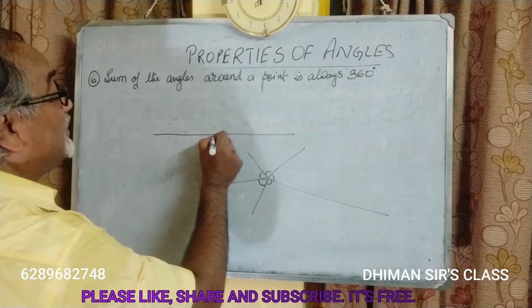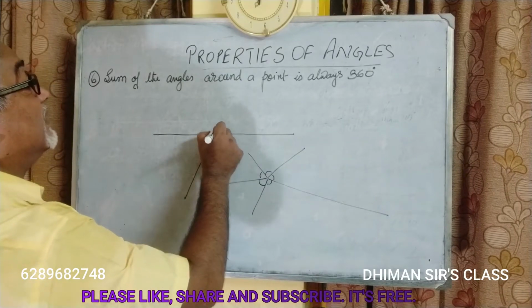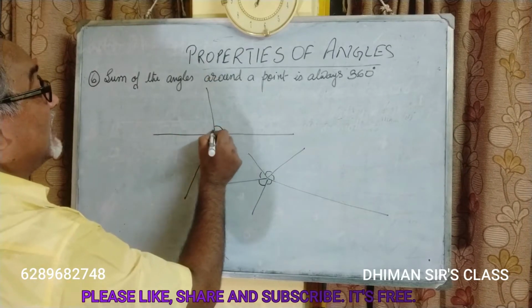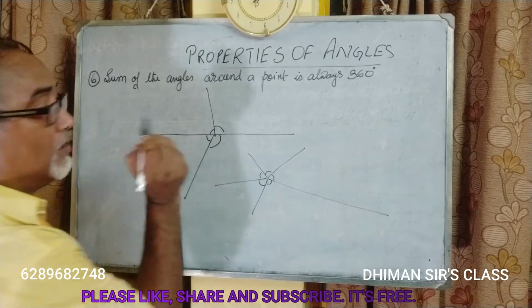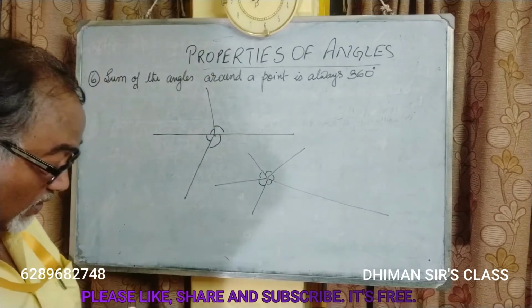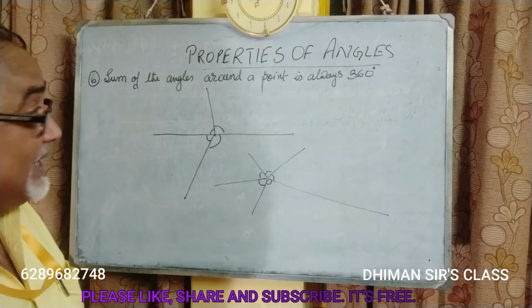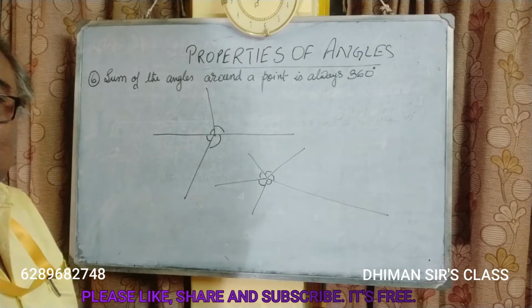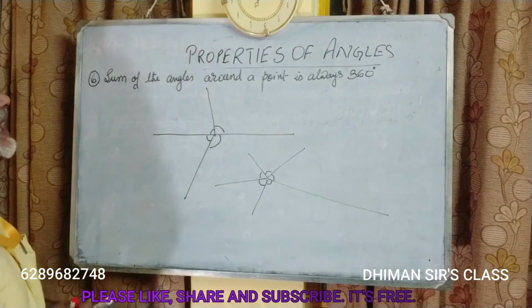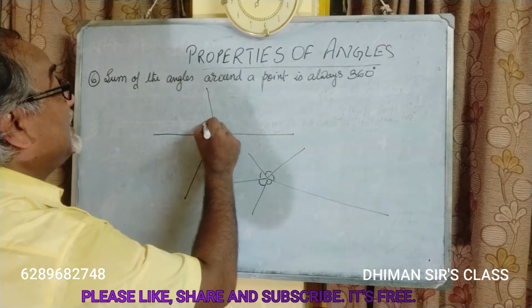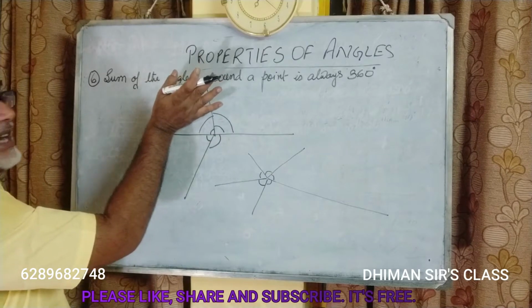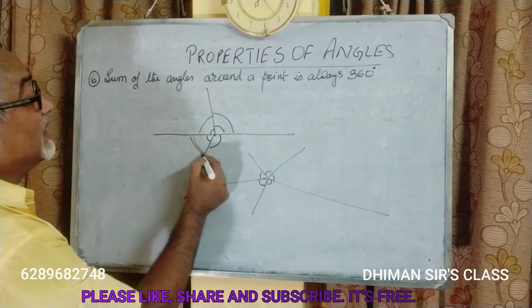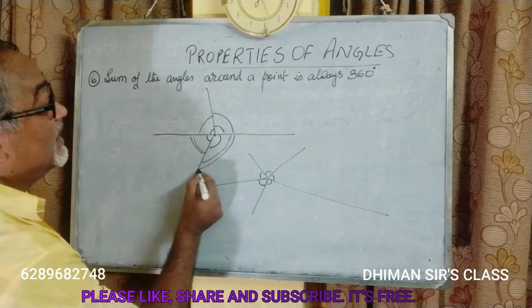So here also, let us see. This angle plus this angle plus this angle plus this angle, meaning all the angles around this point, their sum is always equal to 360 degrees. Okay students, how? See, here is the proof. Suppose we draw a straight line. These two angles are on this side of the straight line and these two angles are on this side.